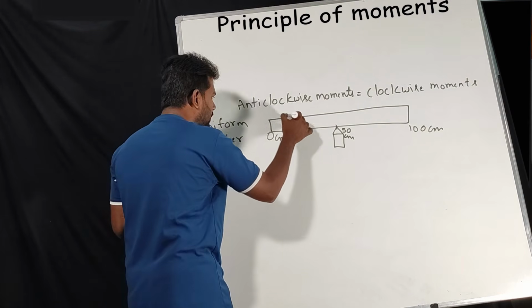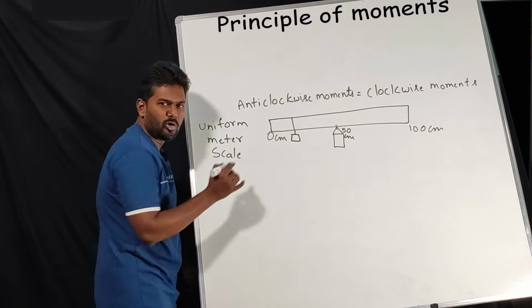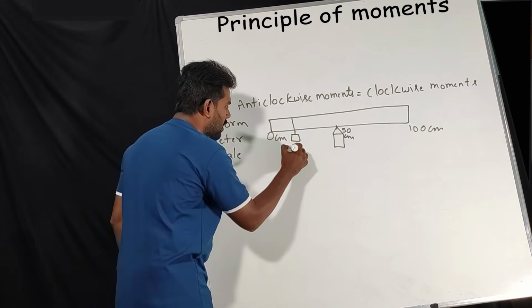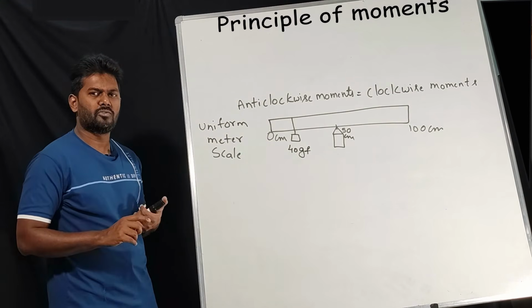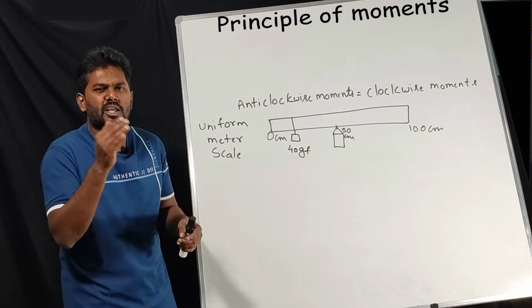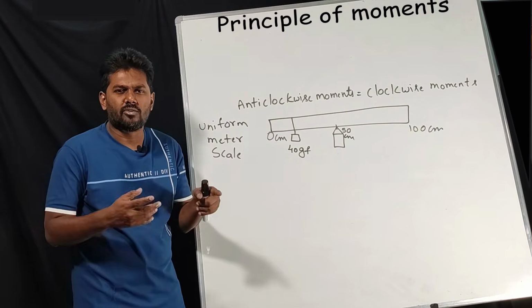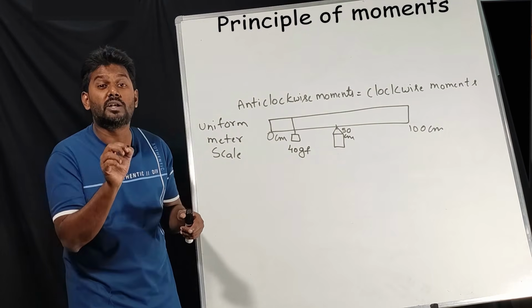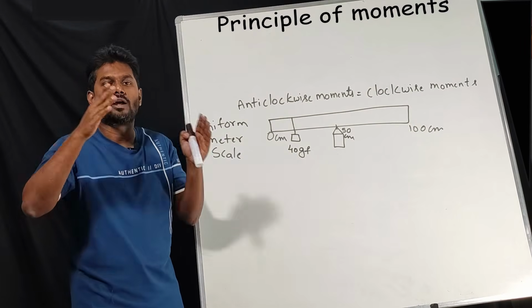Now assume I'm going to add a load here. I'm going to add a load of 40 GF. What do you mean by 40 GF? If I tell you 40 G, that is nothing but 40 grams. What is this GF? GF is nothing but the unit of weight. Gram is nothing but the unit of mass. So don't get confused.